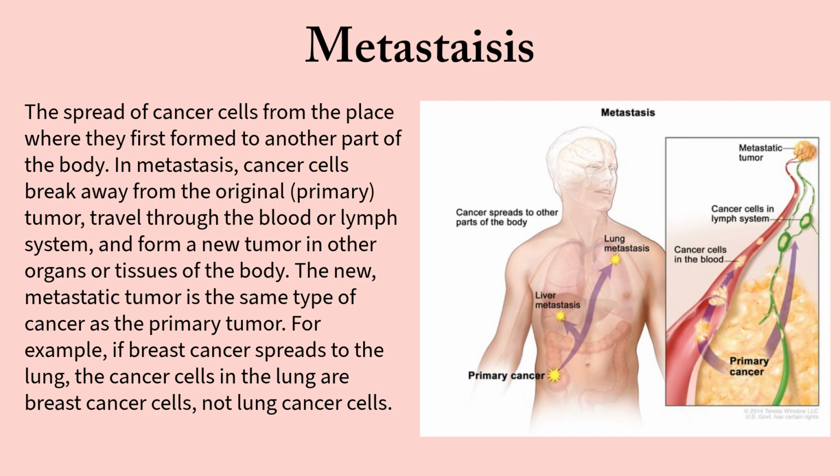The new metastatic tumor is the same type of cancer as the primary tumor. For example, if breast cancer spreads to the lung, the cancer cells in the lung are breast cancer cells, not lung cancer cells. As you can see in this image, the primary cancer is here in the intestine, but then it has moved to the liver and lung. Now that is called liver metastasis and lung metastasis. Here the cells in the liver and lungs would not be liver and lung cells. They would be intestine cancer cells.